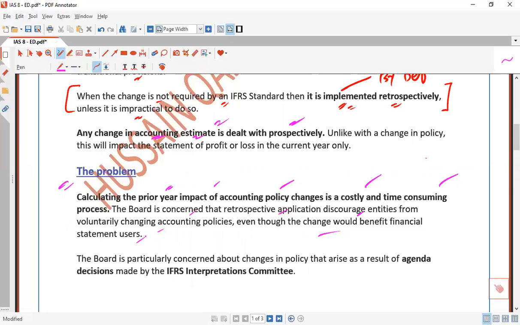It's voluntary, but this voluntariness may overshadow the benefit to the financial statements. If they consider that moving from one method to another is beneficial, but the constraint is that retrospective application is costly and time consuming, the cost issue and the time consumption, that is the problem area.